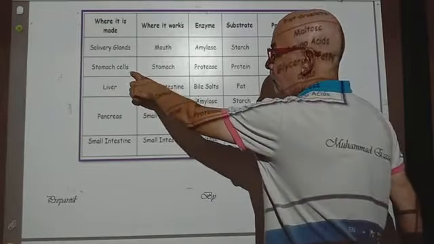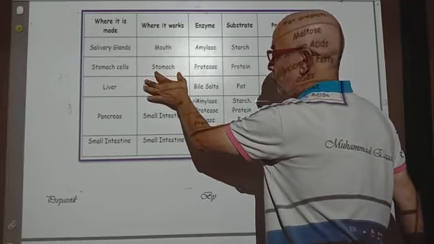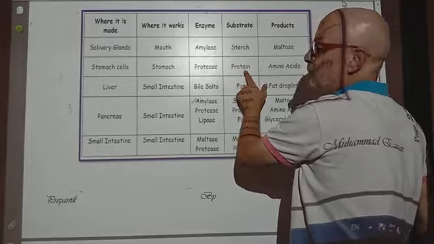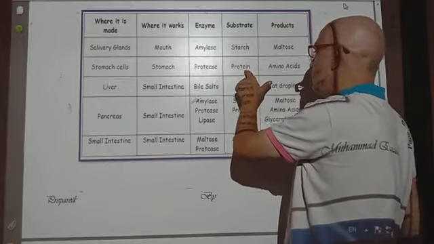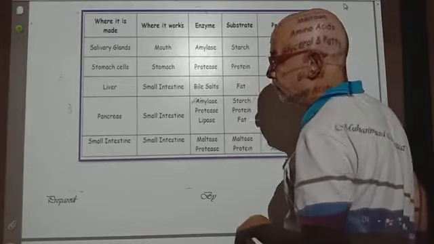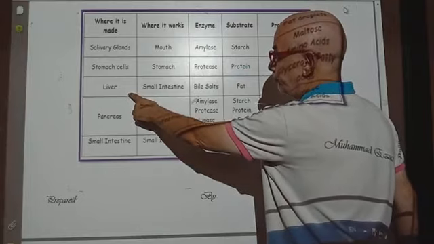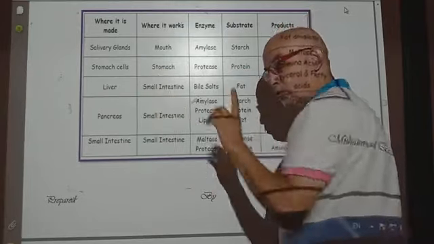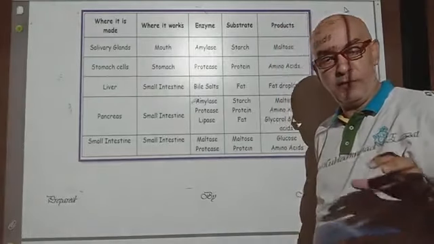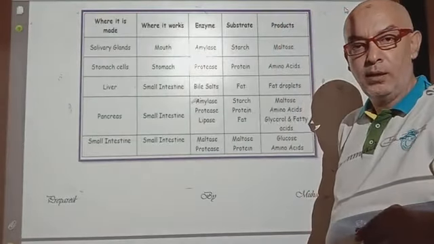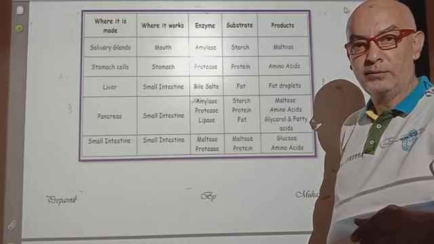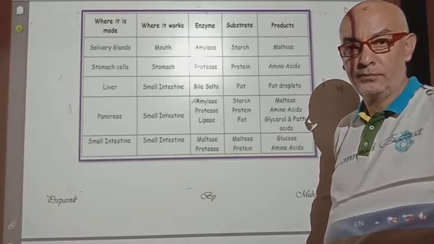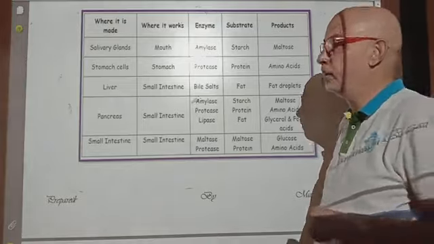Number 2, stomach cells found in the stomach. The enzyme is called protease and the substrate it digests is proteins, changing them into amino acids. But the liver works in the small intestine. By the way, the first part of the small intestine is called what? Does anyone remember? You took it before in grade 6 and grade 5. I'll ask you about it next time.